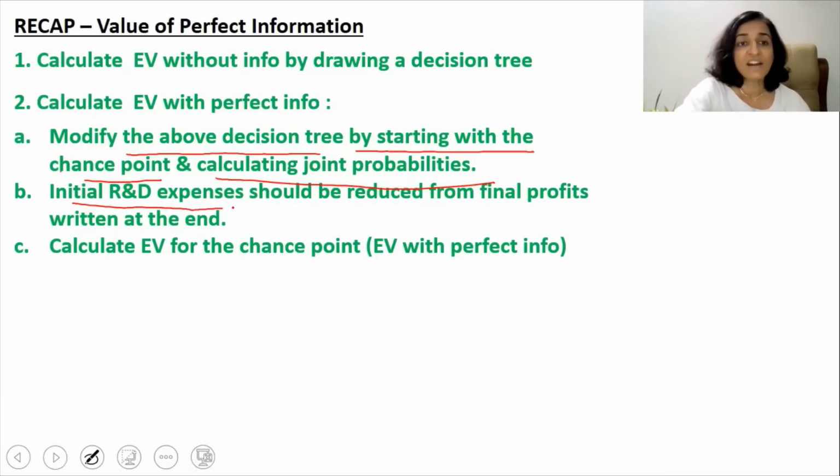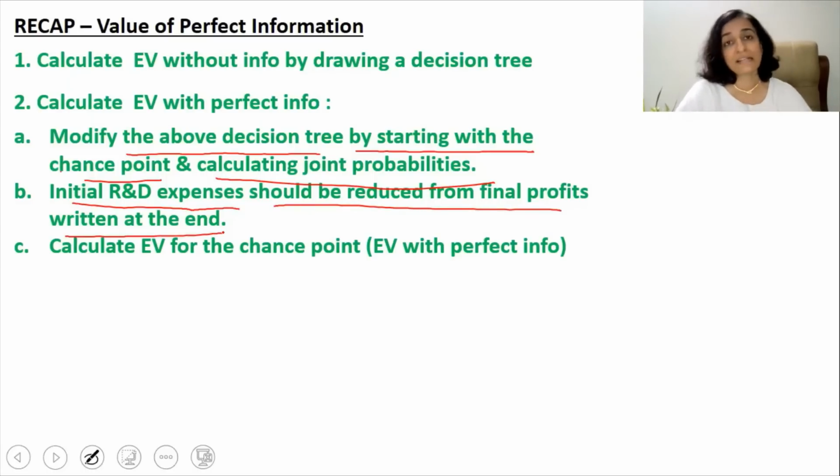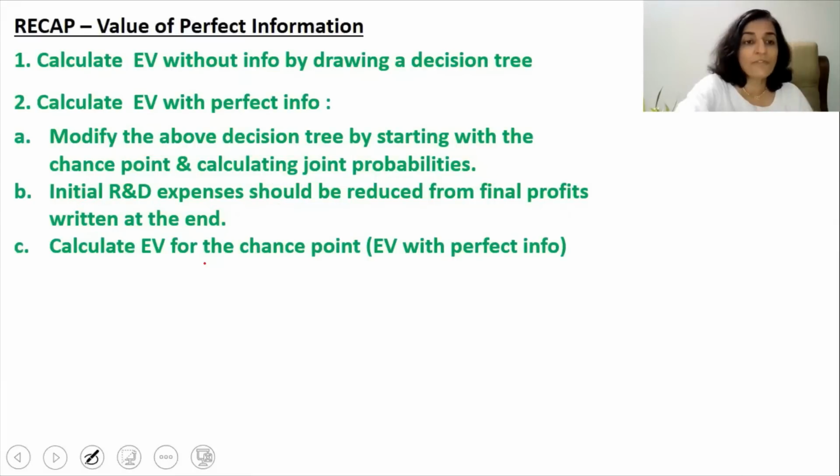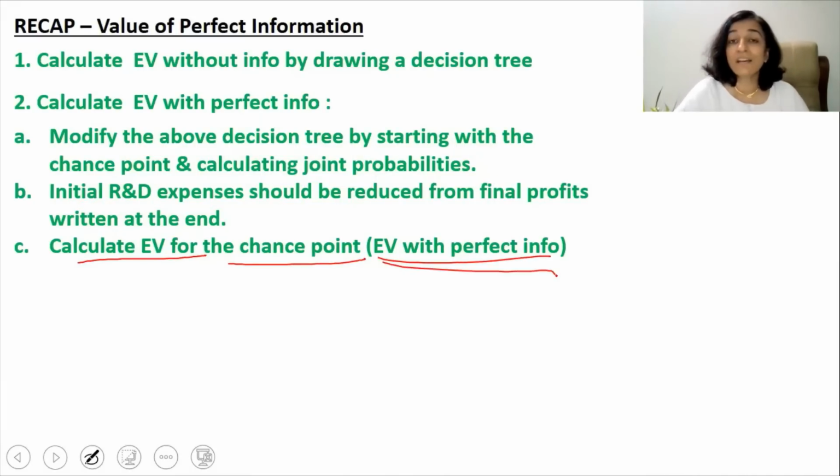And the initial R&D expenditure should always be reduced from the final profits returned at the end, because we will decide to invest in the R&D only after we get information from the agent, only if we know that the project will be successful. If we know beforehand that the project will be a failure, we will decide not to invest in the R&D expenditure. And finally, you calculate EV for the chance point, which is nothing but the EV with perfect information.